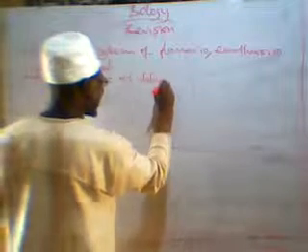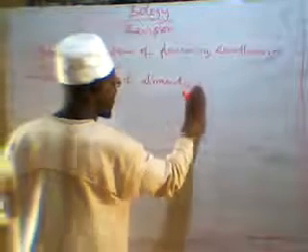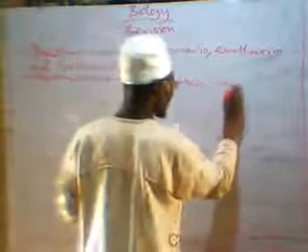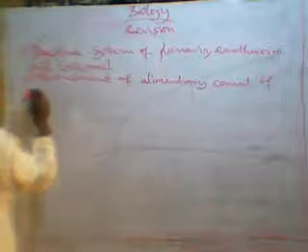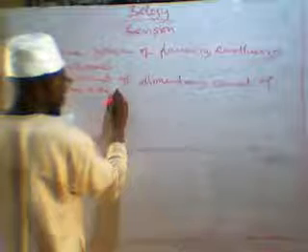We talked about the advancements of the alimentary canal or digestive system of earthworm over that of cockroach, and over that of planaria.